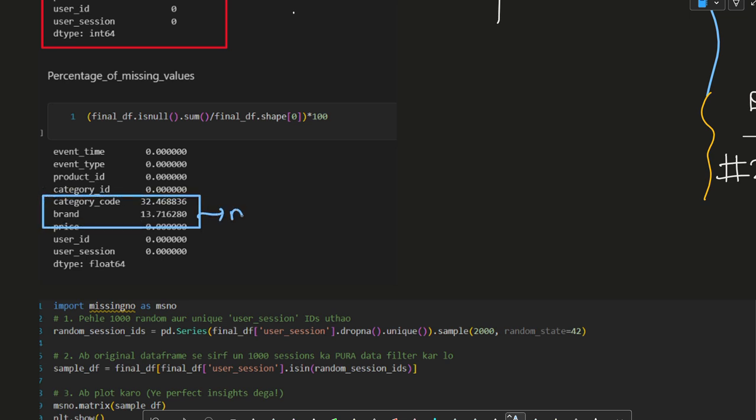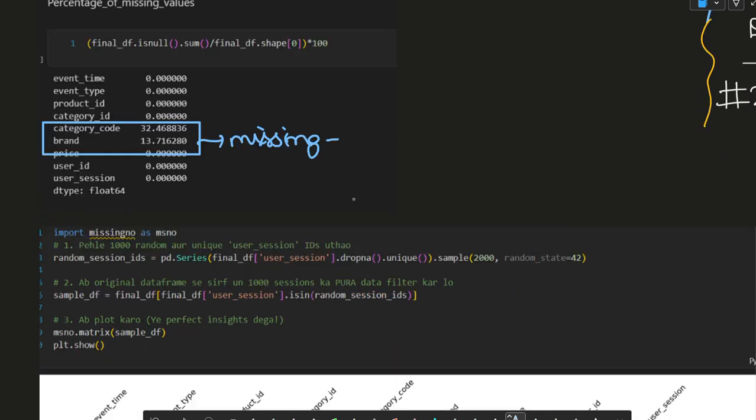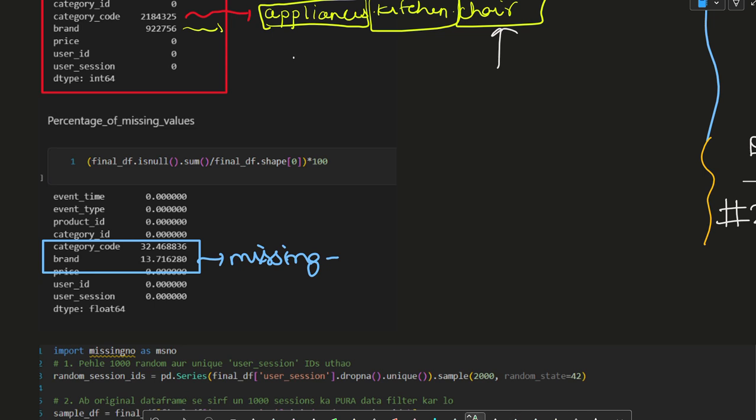Now this is a huge number. We need to tackle the situation by hook or by crook, otherwise the model would get disrupted by these missing values. So first of all, we tried to check the relationship of the missing values with the other missing values. We tried to find whether the category code or brand are missing completely at random, or missing at random, or missing not at random.